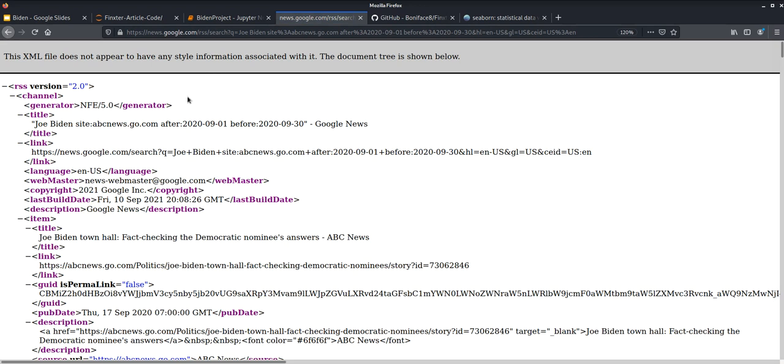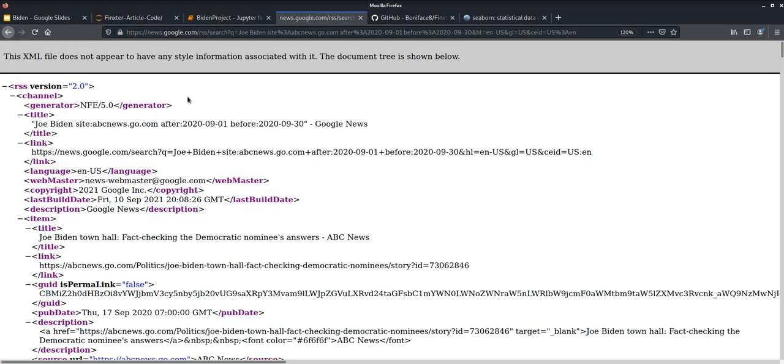And if any of you know anything about web scraping, you'll know that Google sets a limit on the number of requests that you can make. However, these RSS feeds are actually an exception. You can scrape them as much as you want. The only drawback is that you only get 100 articles a maximum in the results. So depending on what you're looking for, you may need to adjust your search criteria if you know that you need more than what the results are going to give you.